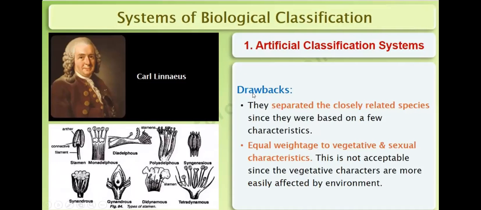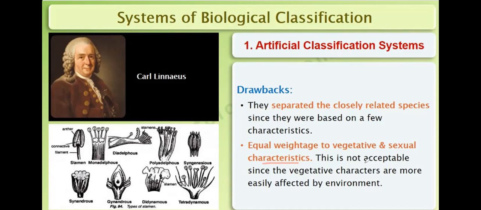What are the drawbacks? The drawbacks of the artificial classification system include that it separated closely related species and was based on only a few characteristics. Only a few characters were taken, which is why closely related species were separated. Equal weight was given to vegetative and sexual characters.